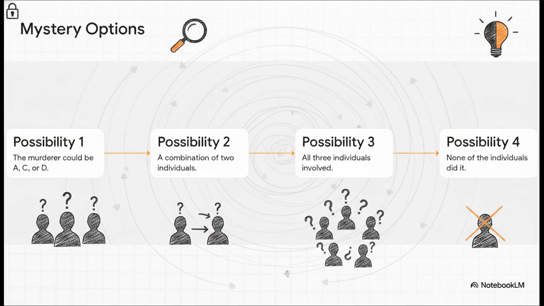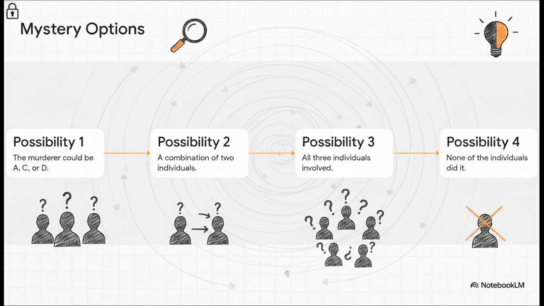Well, long before we had these massive deep neural networks, scientists still needed a solid mathematical framework for juggling conflicting information. Think of it like a classic locked room murder mystery. Imagine a dark room, 4 people inside, A, B, C, and D. The lights completely cut out, and when they come back on, person B is dead. Nobody came in, nobody left. So how does an AI logically process that?